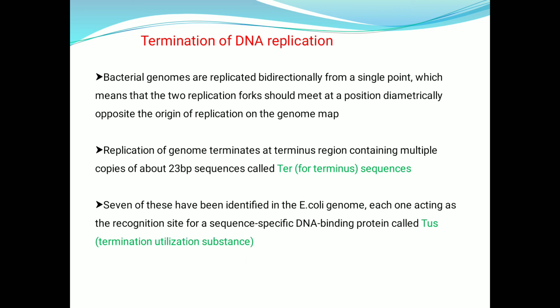When approached from one direction, TUS blocks the passage of the DnaB helicase, which is responsible for the progression of the replication fork. But when approaching from the other direction, DnaB is able to cross the TUS protein.